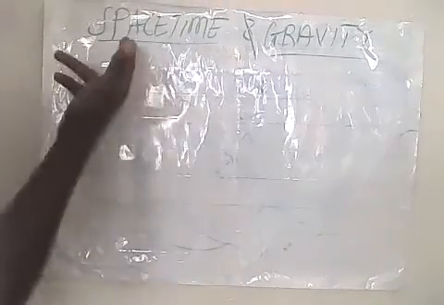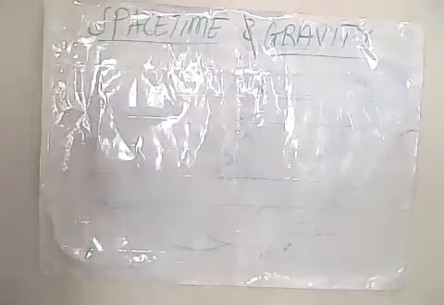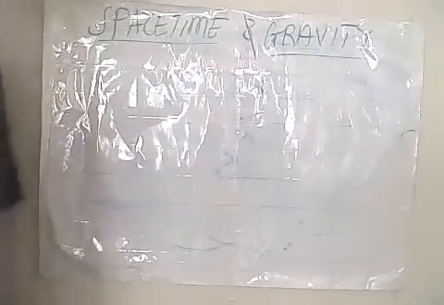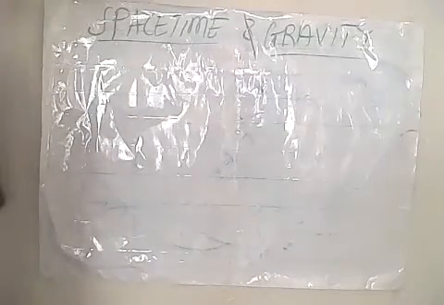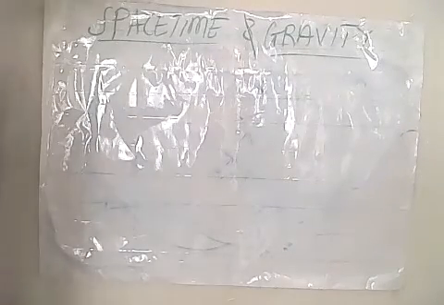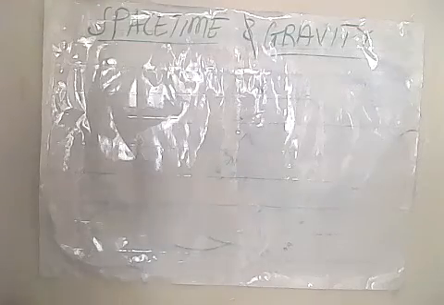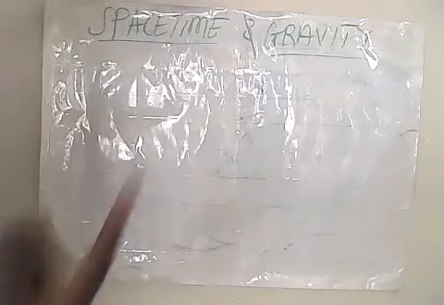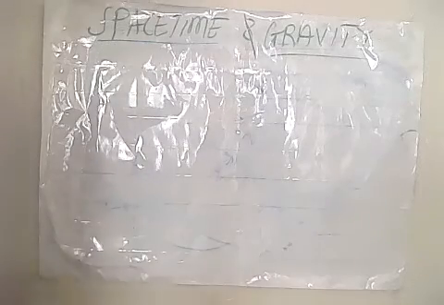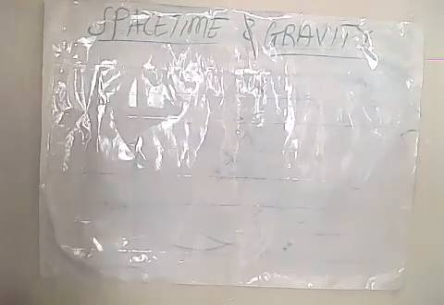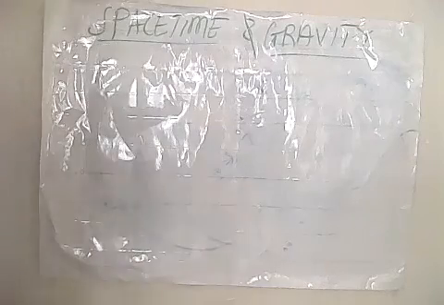So today we're going to take a look at space-time and gravity. What is gravity and what is space-time? We're going to start with gravity. And when we talk about gravity, you must include Sir Isaac Newton and Albert Einstein. According to Sir Isaac Newton, gravity is the pull or the force of attraction between bodies. For example, the moon and the earth, the sun and all the planets.